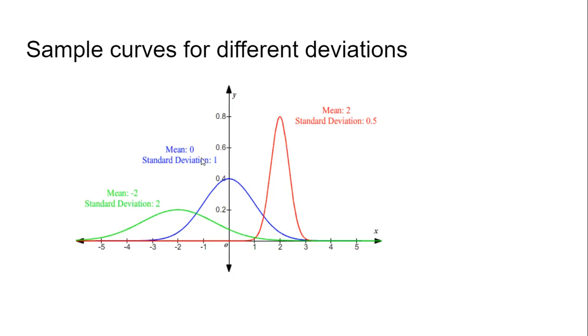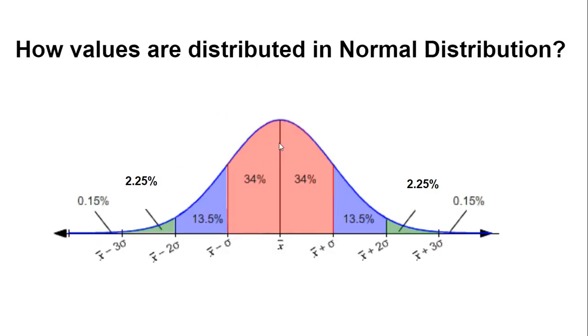So based upon the mean and the standard deviation, we get different shapes of this bell-type graph. Of course, all the graphs are symmetrical in nature, but the sharpness of the bell is determined by the standard deviation. Now, how can we estimate different things from this normal distribution?